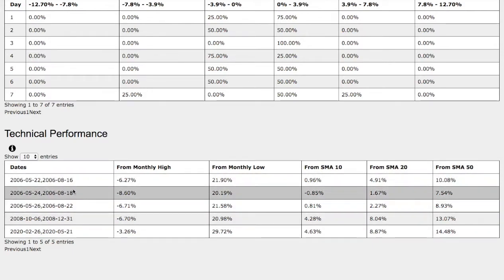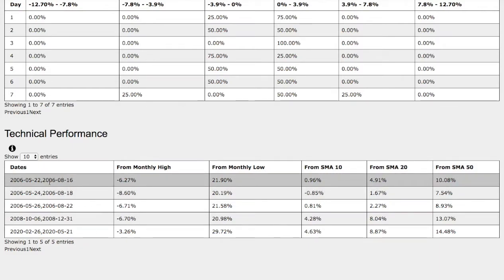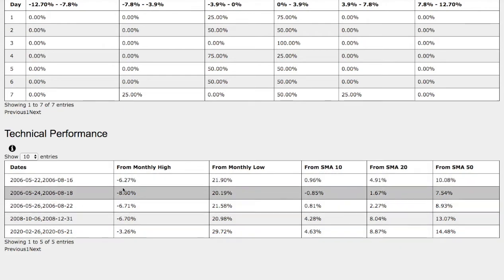And now let's compare that to the trend that we just examined, May 22nd to August 16, 2006. Back then it was down 6% from monthly high, up 22% from monthly low, up 1% from 10 simple moving average, up 5% from 20 simple moving average, and up 10% from 50 simple moving average. So among two trends, there are technical similarities.